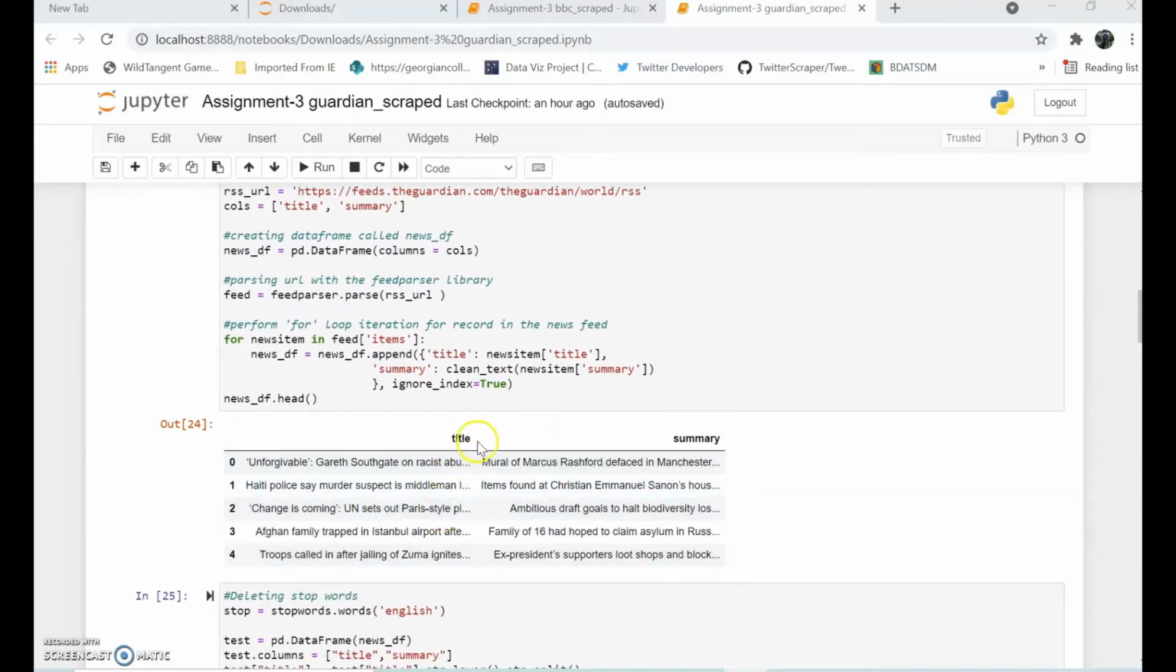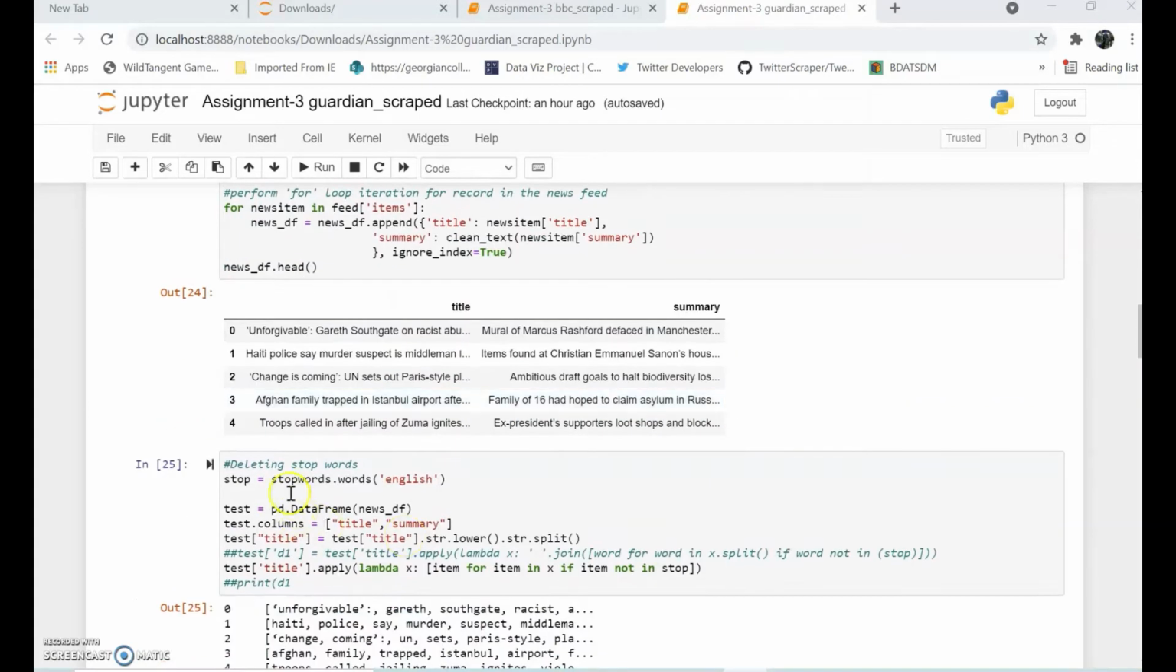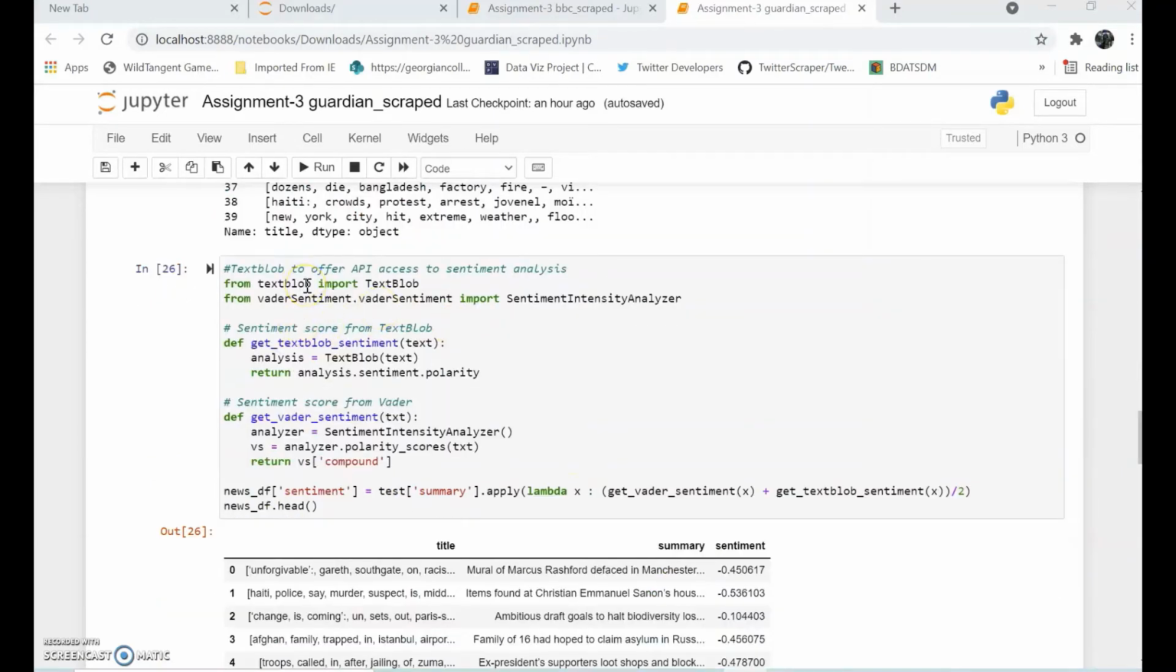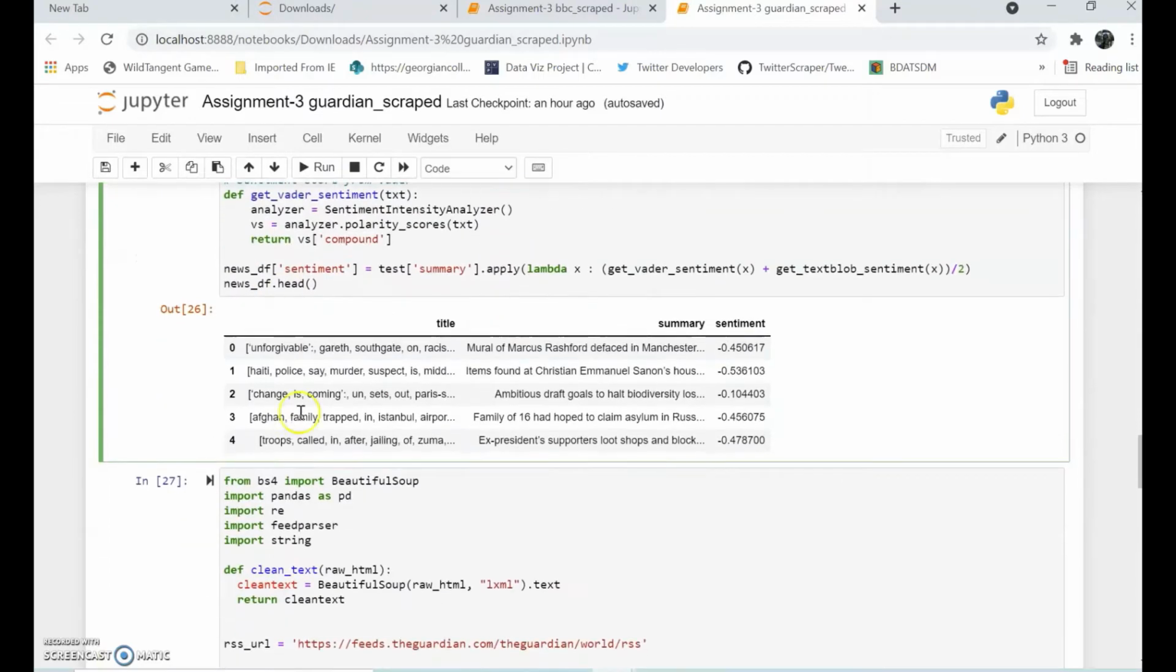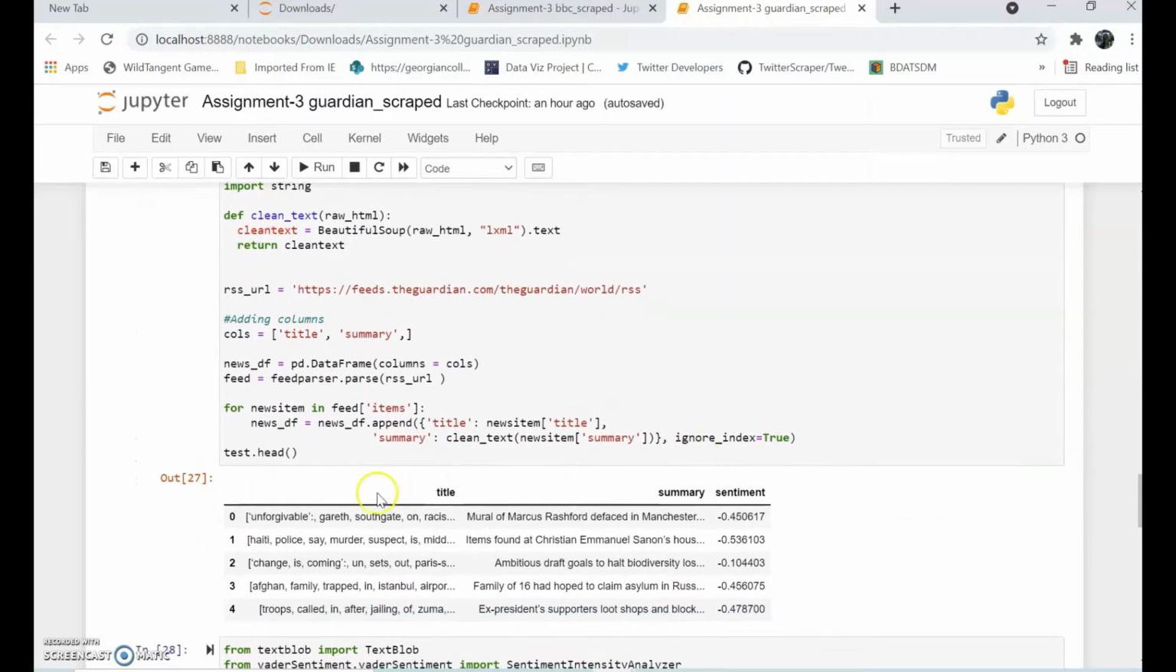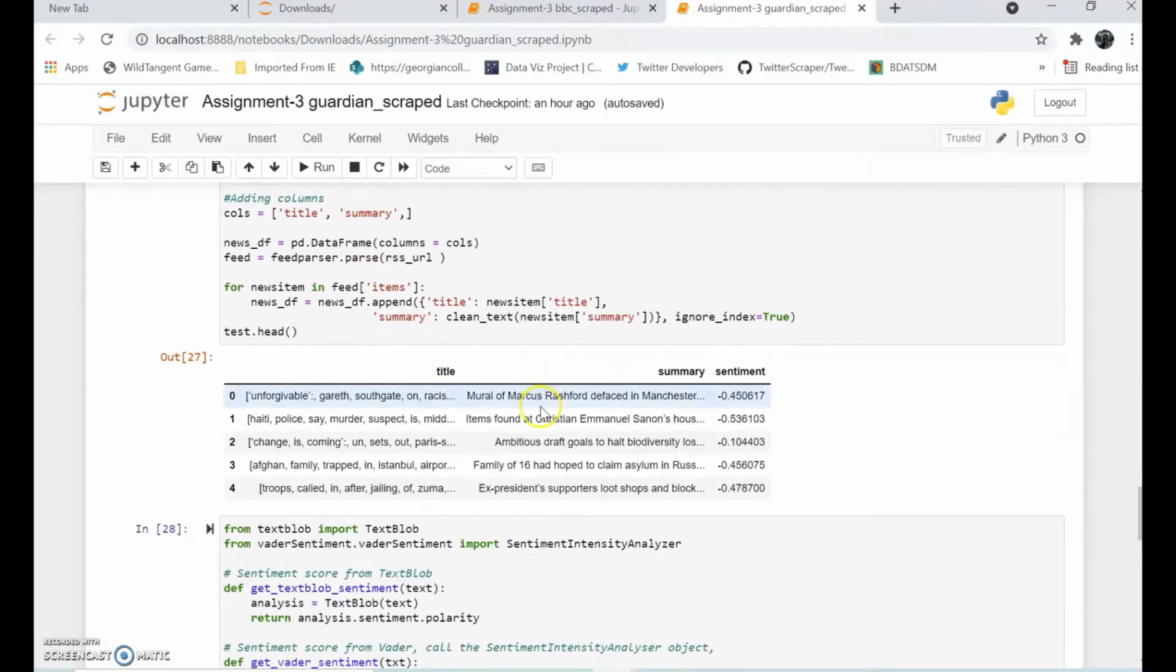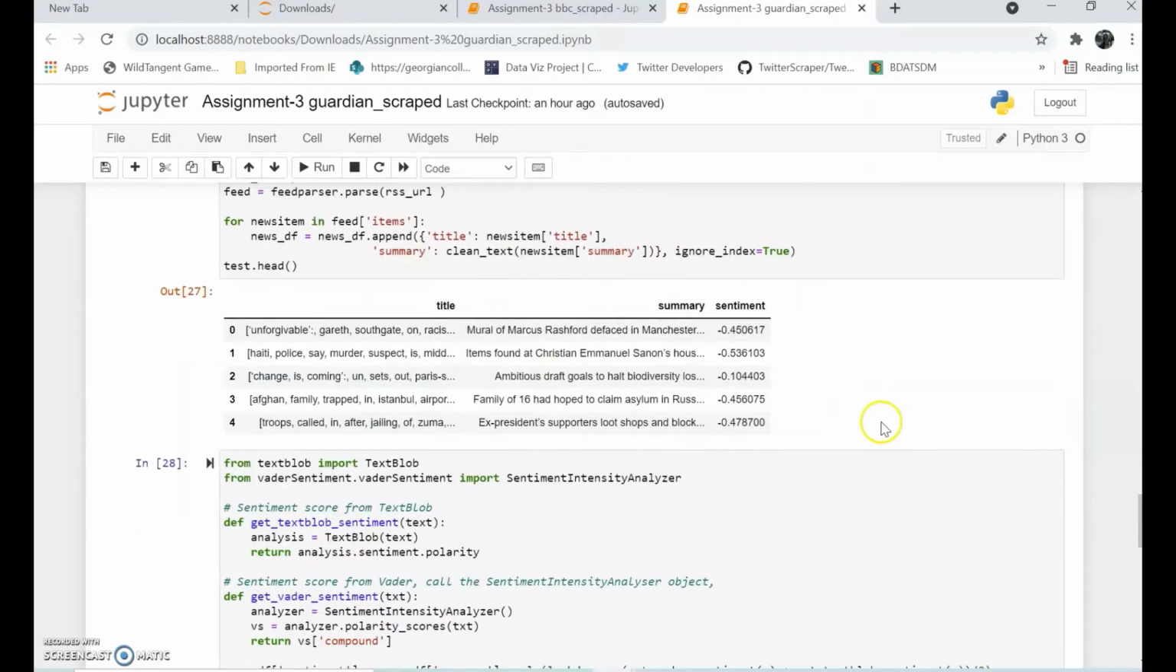So here, this is the output, which is having a title and the summary, and if we see, that contains the total content. Now we will be deleting those stop words. Then we will be using TextBlob. TextBlob offers the API access to the sentiment analysis. This will also be used to calculate the sentiment score from TextBlob. Then we will be calculating the sentiment score from VADER, and this is the object which we have created, the analyzer. So this shows us the title, summary along with the sentiment value. Here we will again be using the for loop for each item, and it will display us the sentiment for each sentence.